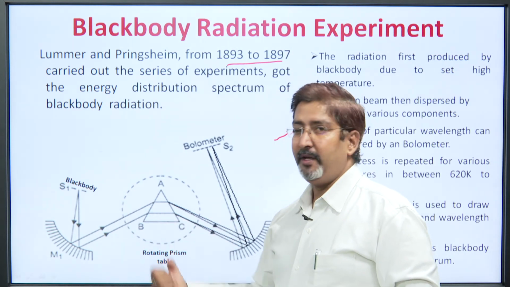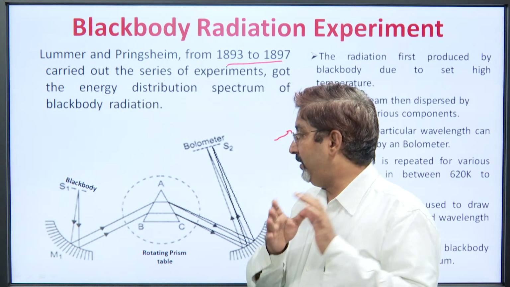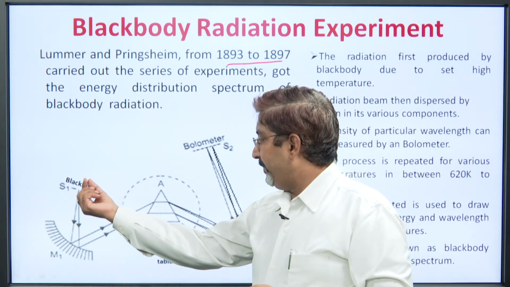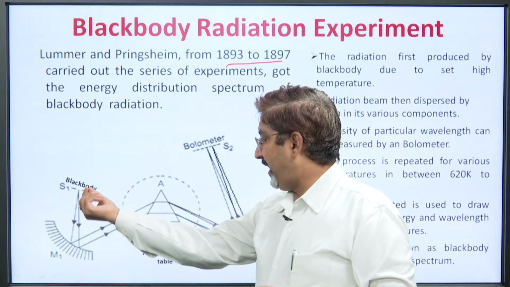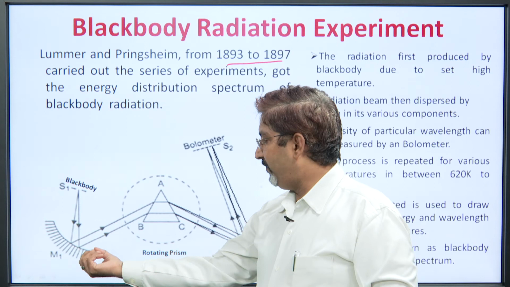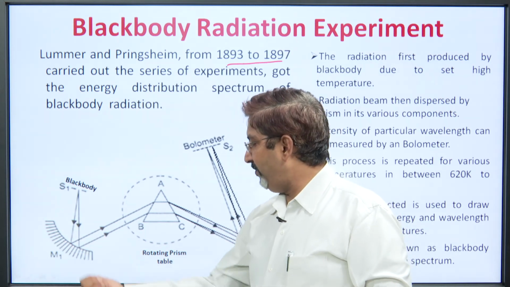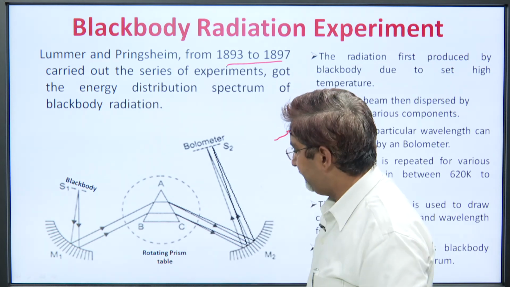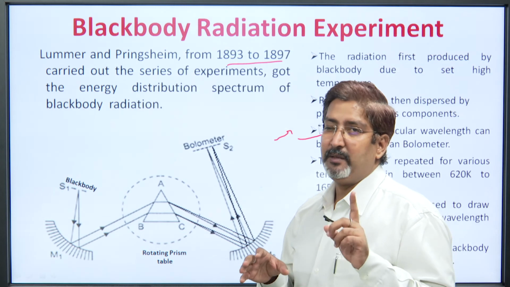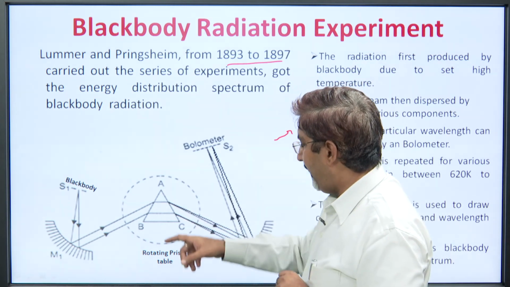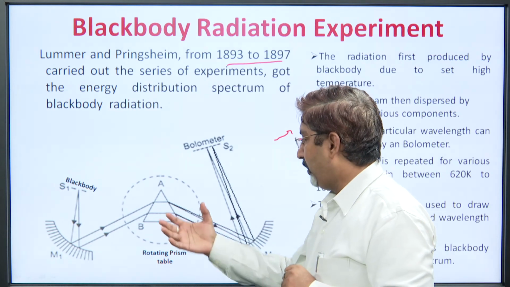They use a black body and keep the temperature high at a particular value, then the radiation comes out from the black body in the form of a diverging beam, and with the help of this concave mirror they make it parallel. That radiation, having a large number of wavelengths, remember, falls on a quartz prism that is placed on a rotating table.